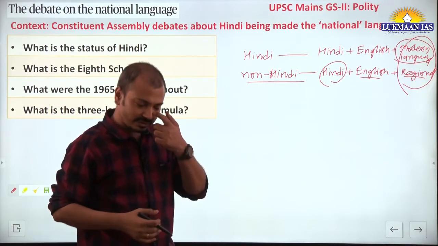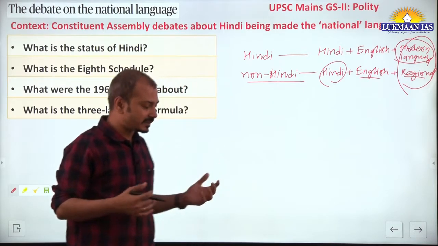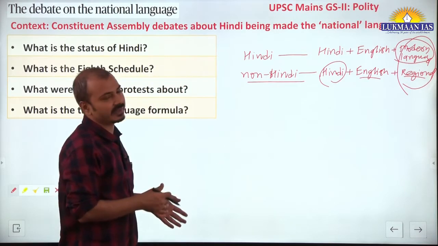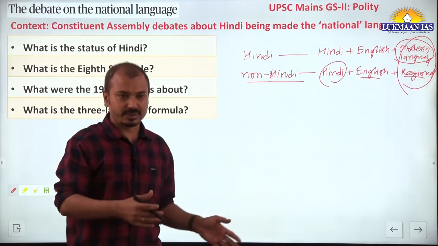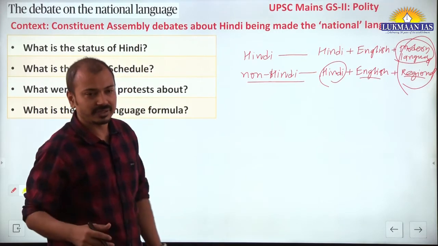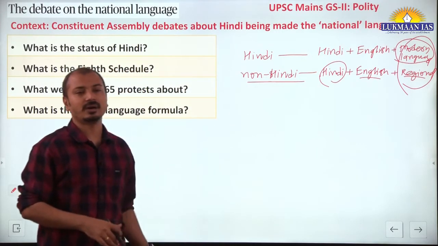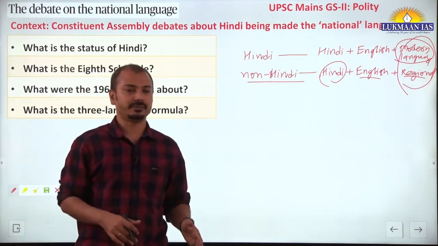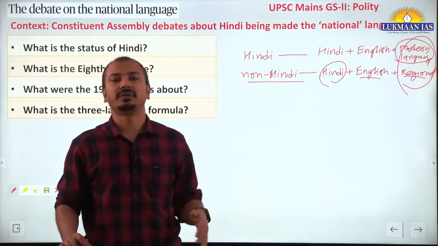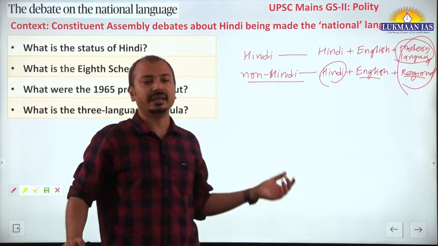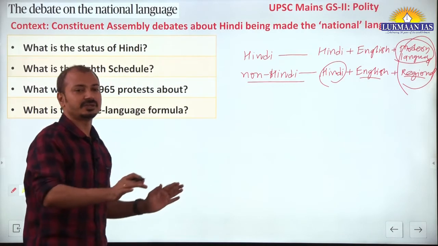Later on there was the 1986 National Education Policy. Then the presently implemented NEP 2020 also talks about this formula, but there is no compulsion here. There will not be imposition of any language on the states. This is very much clear.